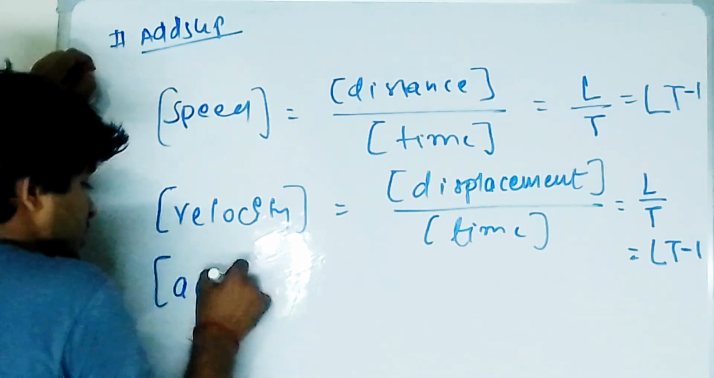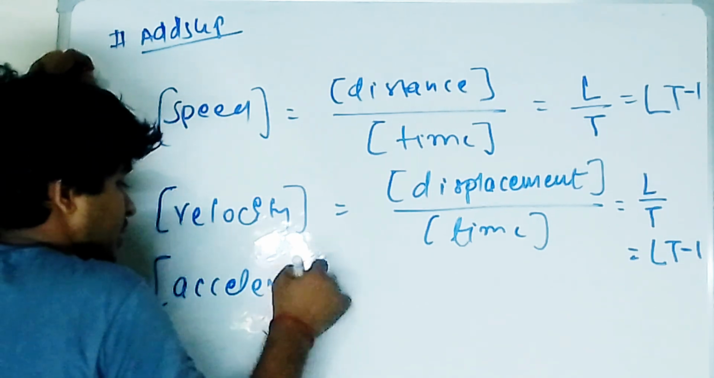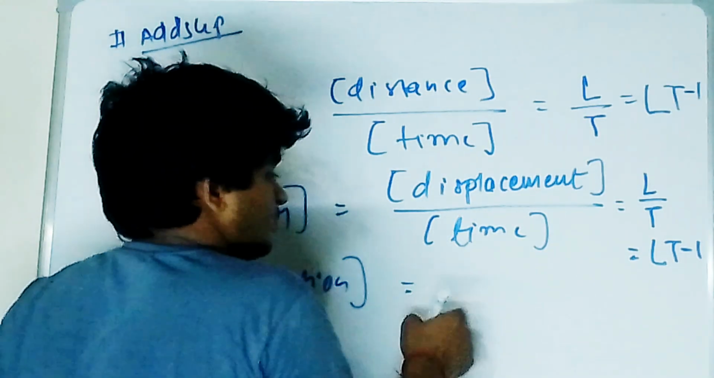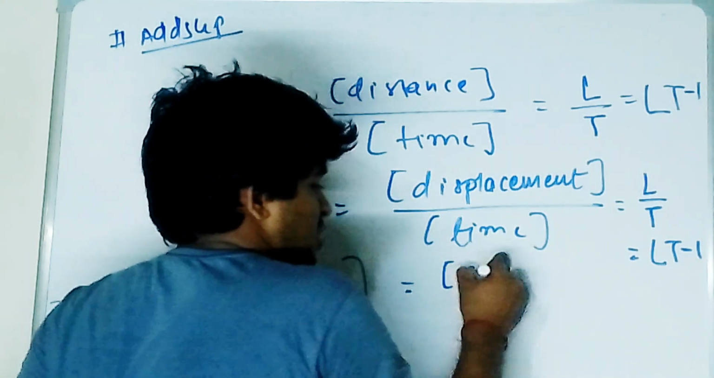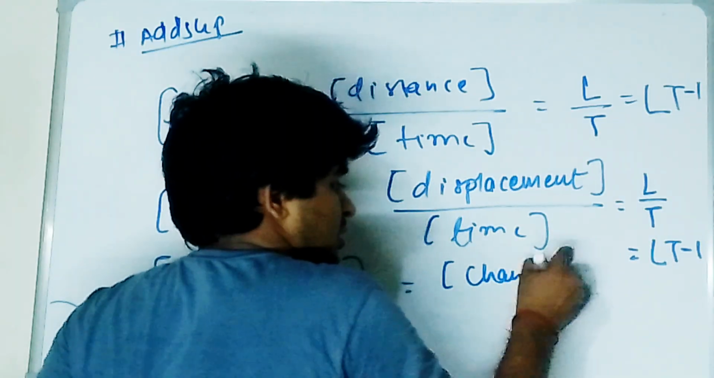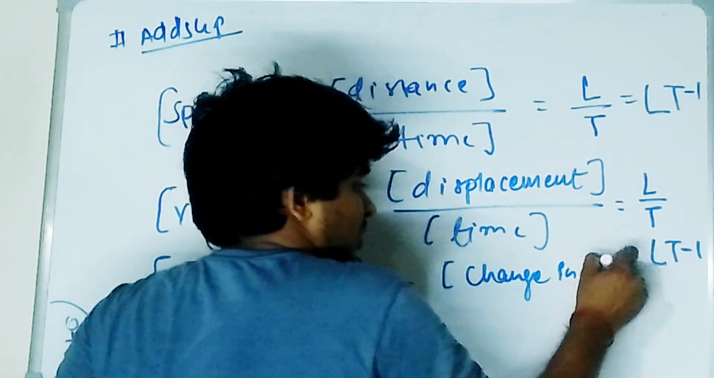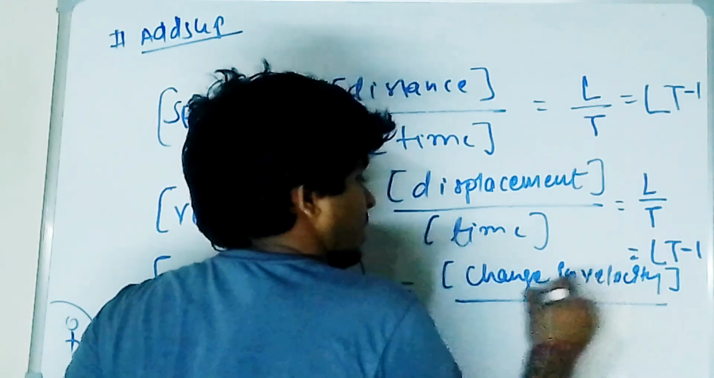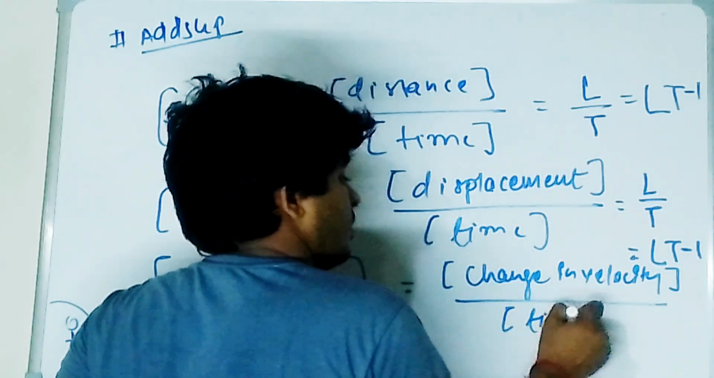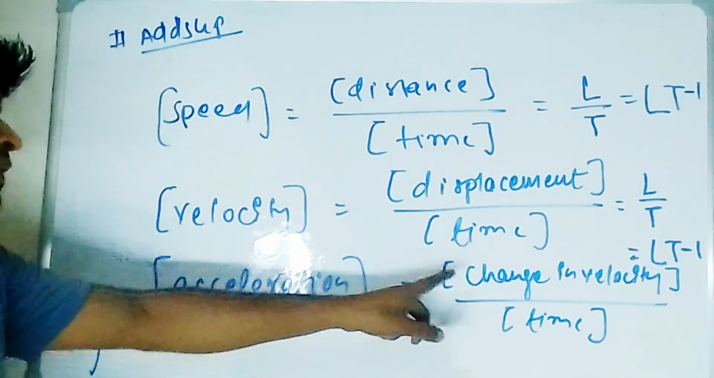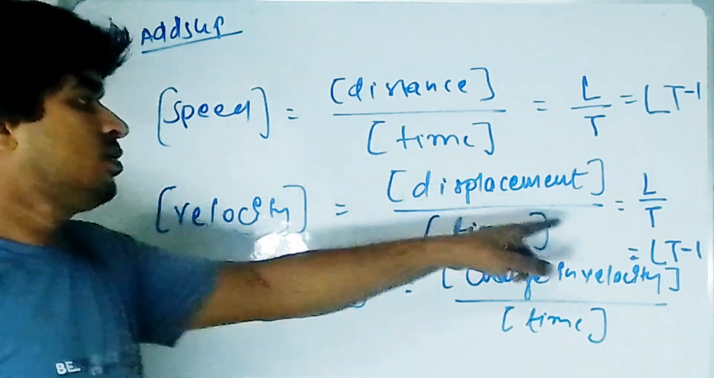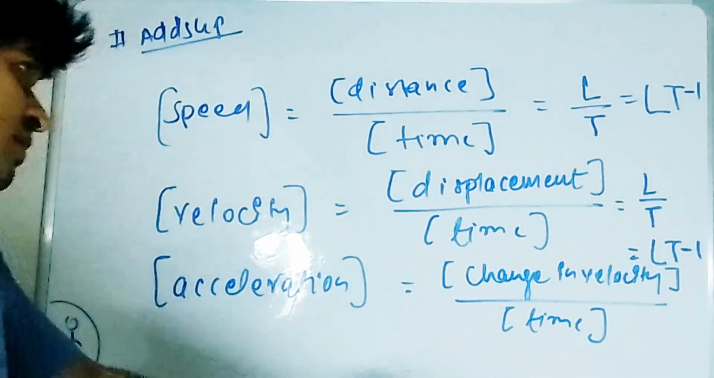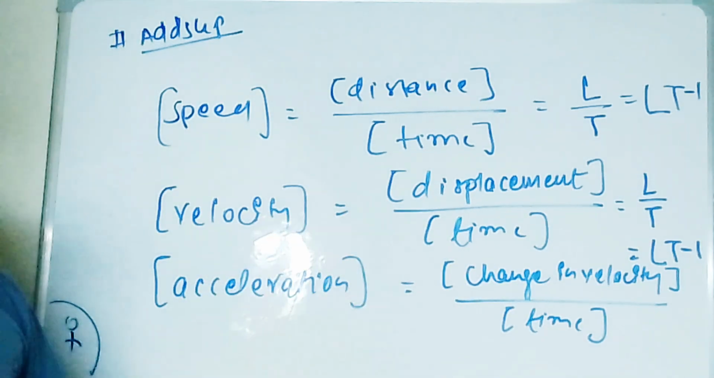Acceleration, what is dimension of acceleration? Can anyone tell me dimension of acceleration? So acceleration is dimension of change in velocity divided by time. Can I use the dimension of change in velocity from here directly? So this is LT minus 1. Velocity and change in velocity have the same dimensions.